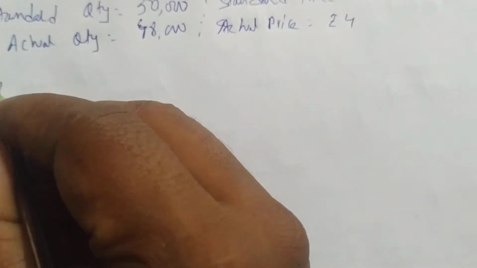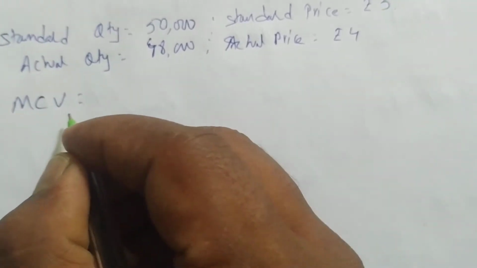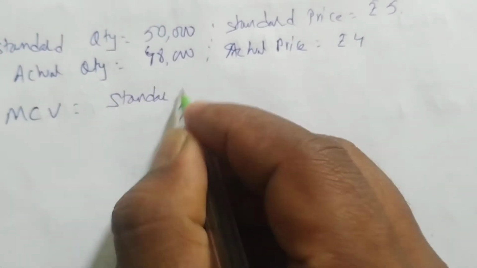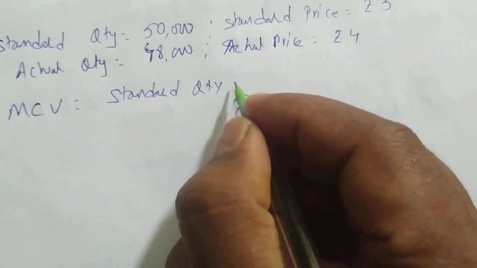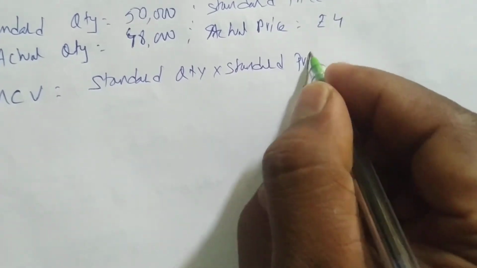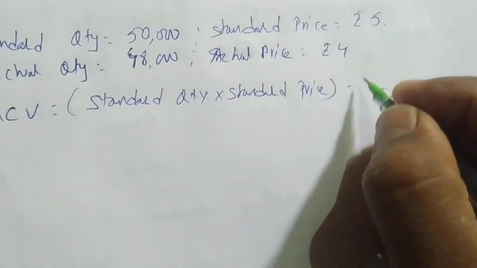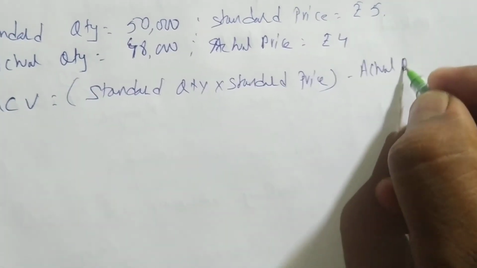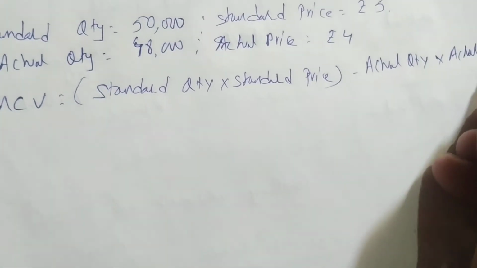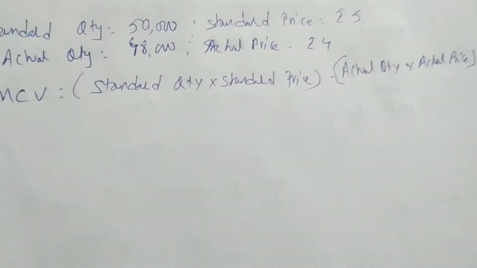So what is the formula for material cost variance? I am writing the shortcut MCV. The formula is standard quantity into standard price minus actual quantity into actual price. Okay, so we have written the formula.